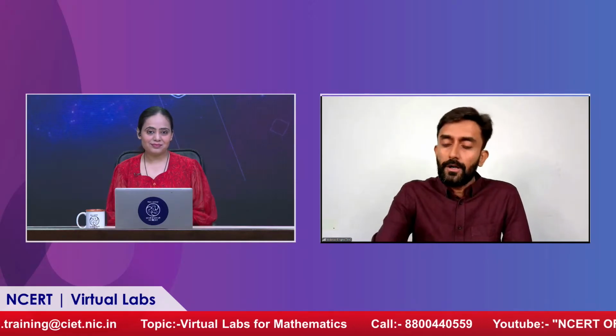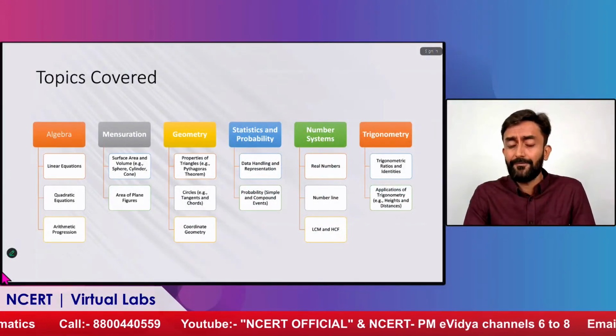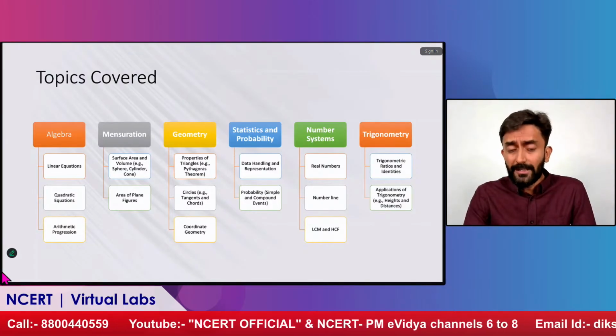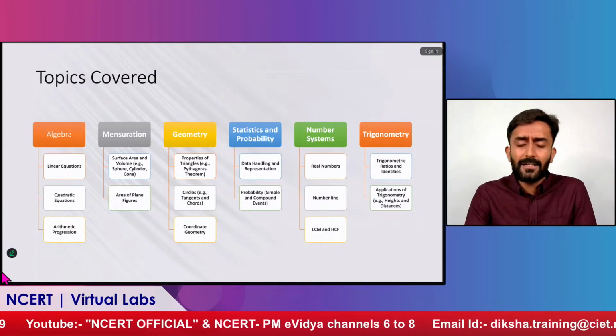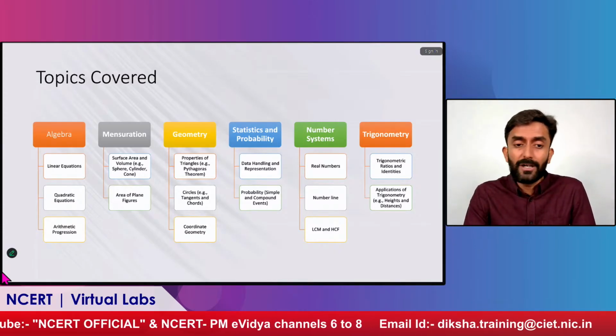Yeah. So if we come to the topics, how much we have covered: we have a plan to cover all the labs from class 6 to 12 for all CBSE labs which are mentioned, and we have come up with the number of 120 or 145 labs to complete, which are already in the process of uploading. Many labs are available on the Diksha virtual lab platform, and others will soon be uploaded there also.